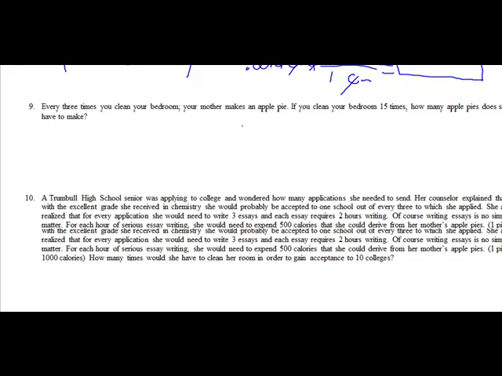All right, what's the arbitrary number here, the one that could change possibly? That 15, I'll call it cleanings. 15 cleans. So we said that for every 3 times you clean it, you get 1 apple pie. So I'll put 1 apple pie for every 3 cleans. Cleans cancels out.